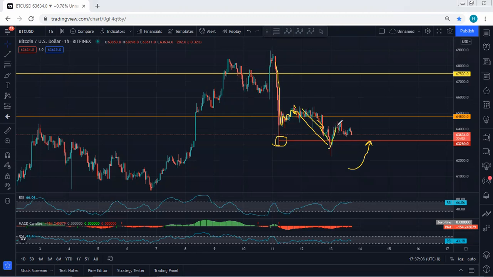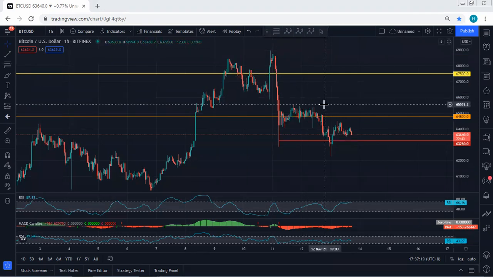It broke, but we see the rejection. And that's why I mentioned if we want to look for a buy, we have to wait for the correction here, and the only option is to put our entry above the top. That means those traders who put the entry above the top didn't get the trade. That's how we can look for a trade. If the price tags, then we can look for continuation. If not, and the price is going to drop, we just let it go. Anyway, now we want to see what's next.